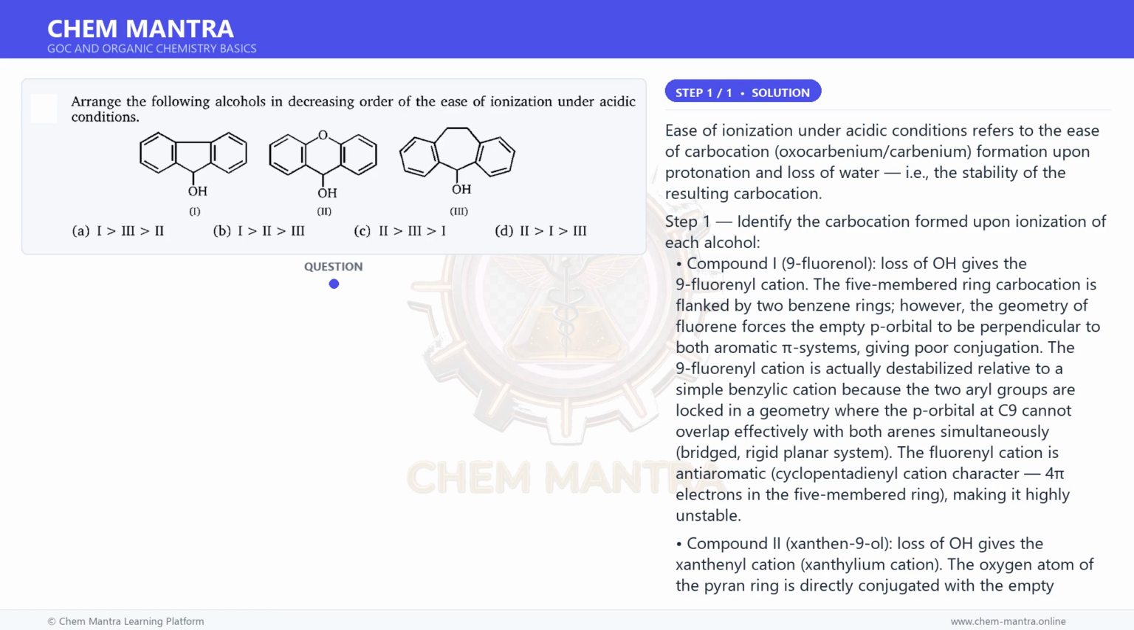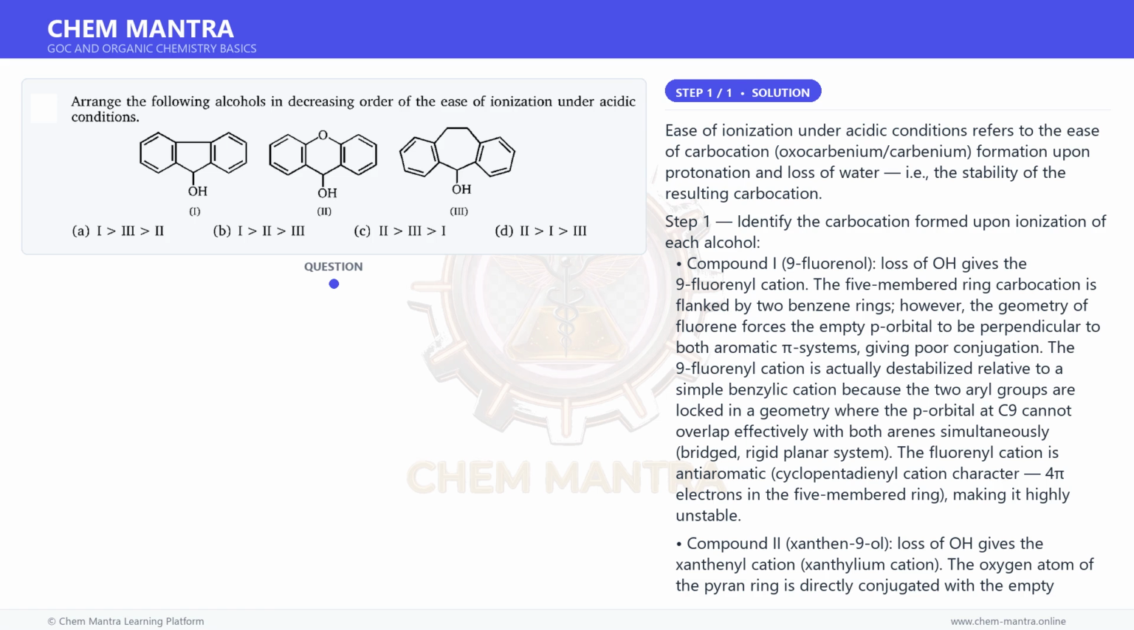Compound 2, xanthen-9-ol: loss of OH gives the xanthenyl cation, the xanthylium cation. The oxygen atom of the pyran ring is directly conjugated with the empty carbocation center at C9, providing powerful lone pair donation, oxocarbenium stabilization, plus additional delocalization into both flanking benzene rings. The xanthylium cation is exceptionally stable. It is a well-known, isolable, highly colored cation. This gives compound 2 the greatest ease of ionization.